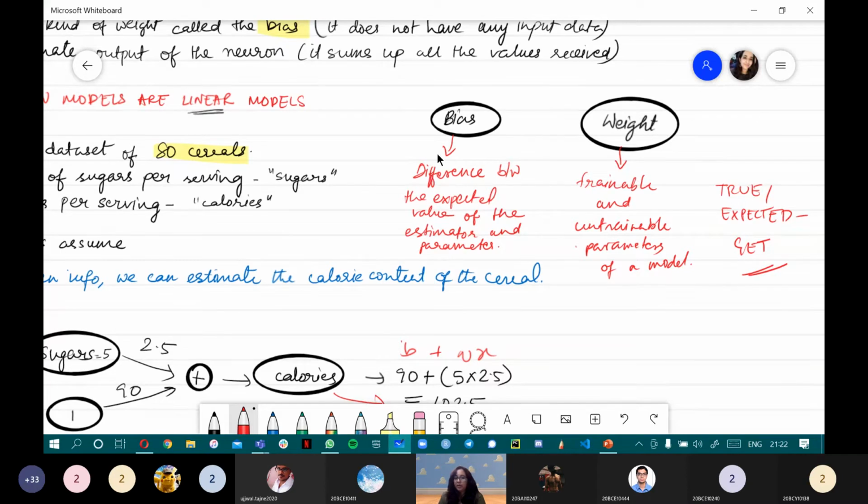So bias is a quantity which is the difference between the expected value, which is the true value, what it should be ultimately, and the output from the parameters that you are giving. Maybe because of the randomization of weights, or because of some untrainable parameters, the output that you get changes entirely. So obviously there will be a difference from the true value.